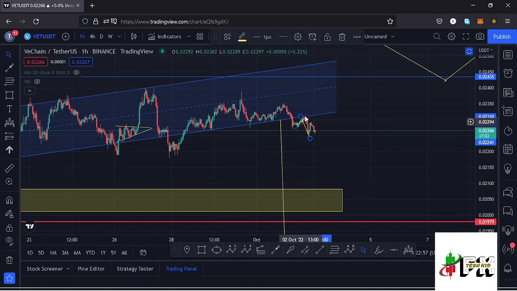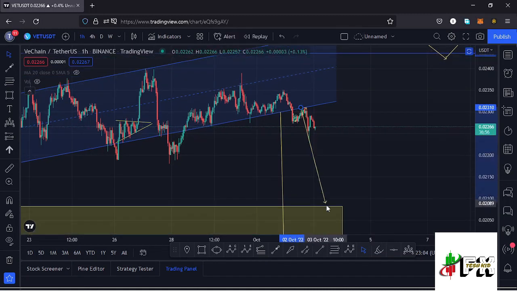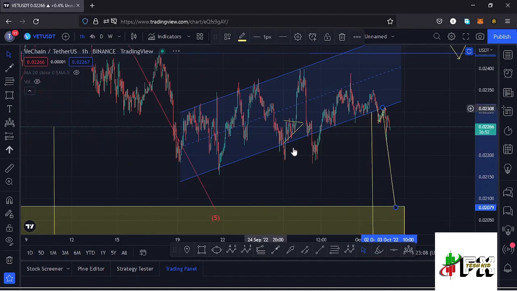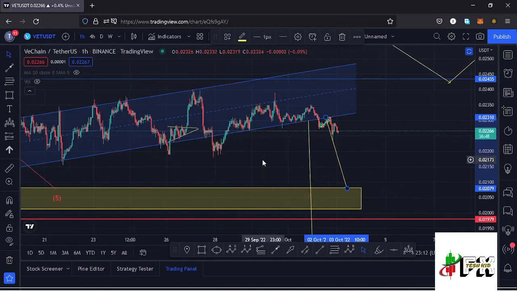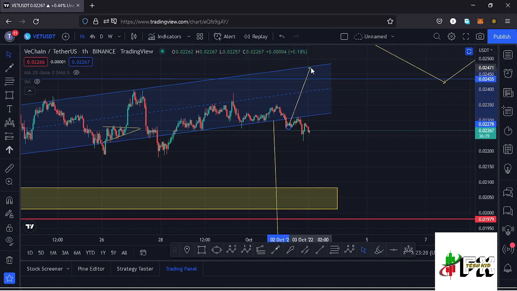In case that doesn't happen, then Vechain could be heading to the worst case scenarios by unlocking lower prices and get us back to around the $0.02 mark, and in that movement we might see the breakout out of that head and shoulders pattern. So let's be patient and see how that plays out, and we can invalidate this movement to the lower side in case we manage to get back into this channel once more and continue trading to the upper side of the channel.